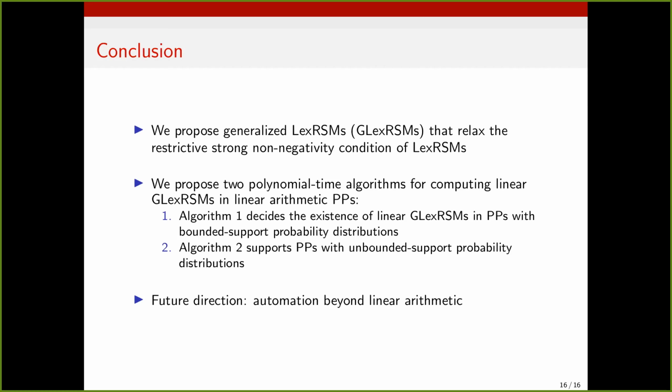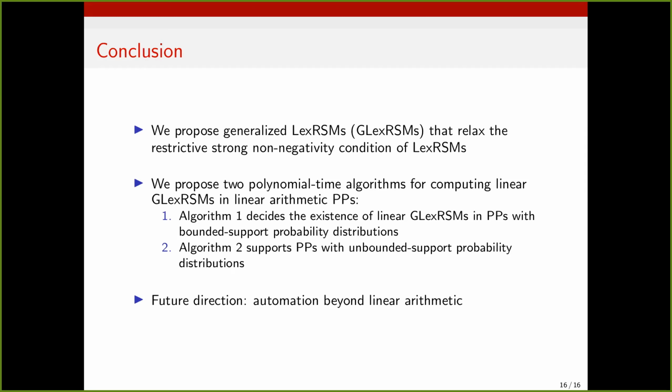Our first algorithm decides the existence of linear G-Lex RSMs in programs in which all probability distributions have bounded support. Our second algorithm supports probabilistic programs with unbounded support probability distributions, decides the existence of a slightly stricter class of linear G-Lex RSMs, and we demonstrate that our 2 algorithms can prove almost sure termination for our 2 motivating examples.